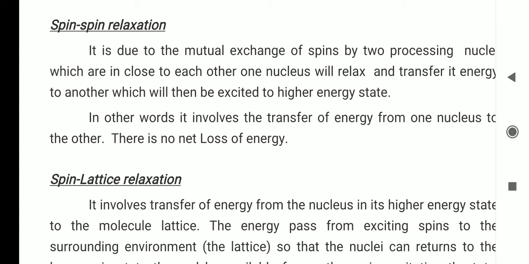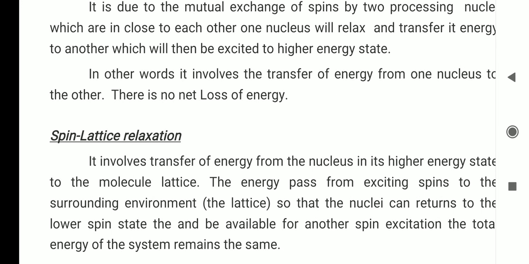It is due to mutual exchange of spin by two precessing nuclei which are close to each other. One relaxes and transfers its energy to another, which is then excited to the higher energy state. In other words, it involves the transfer of energy from one nucleus to another nucleus. There is no net loss of energy. Okay, it is clear.